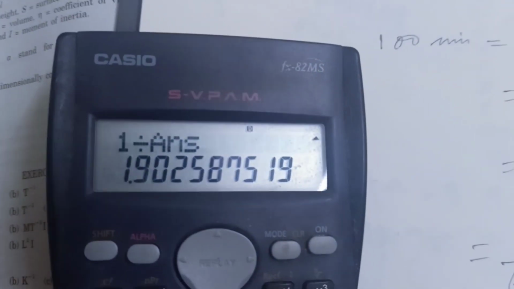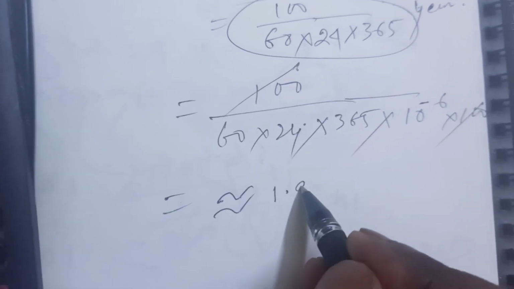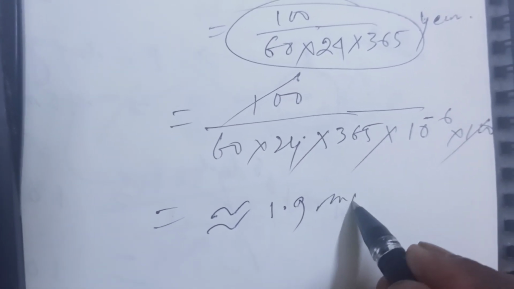Okay, so the answer is 1.90, and we can retain as 1.9 approximate, so 1.9 microcentury.